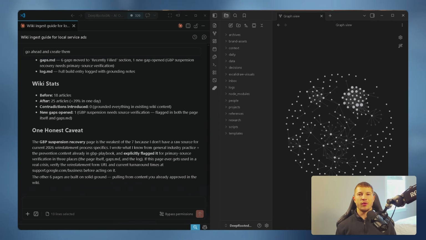Now that we know how everything works, we have all the tips we need to make sure we optimize our wiki. Let's go ahead and create a brand new one. This will be completely brand new, no existing research, starting straight from scratch. I just want to be able to show you how fast you can spin this up for yourself.